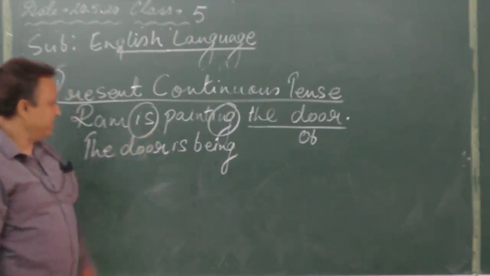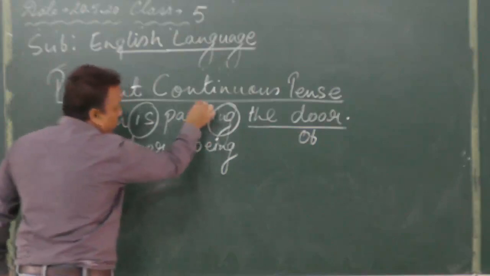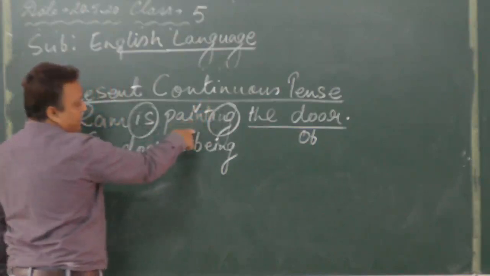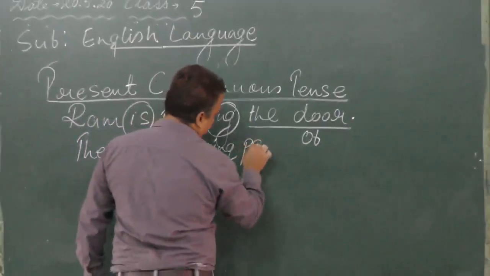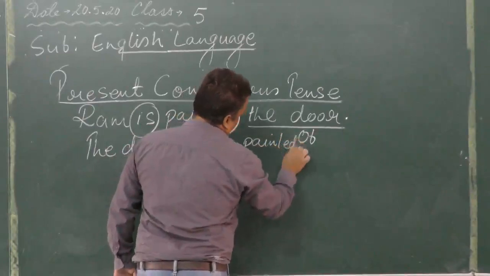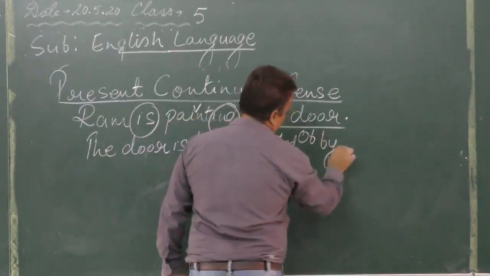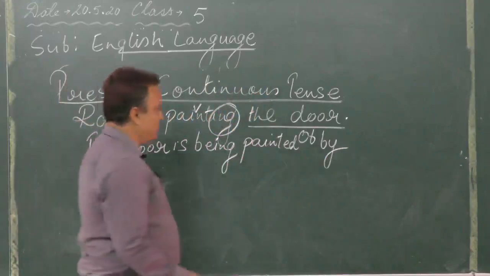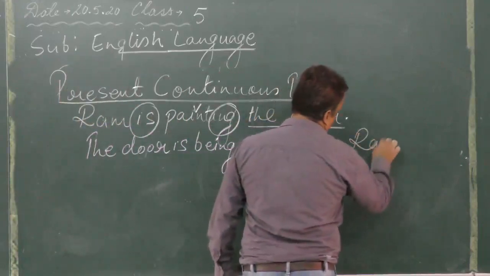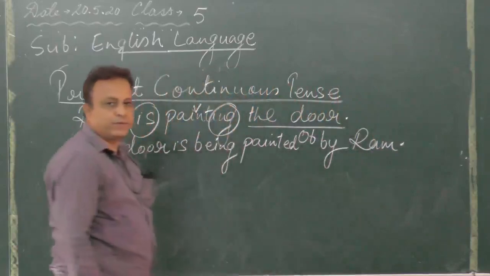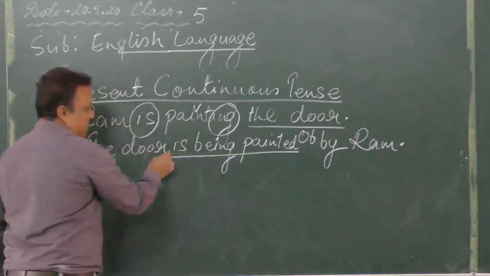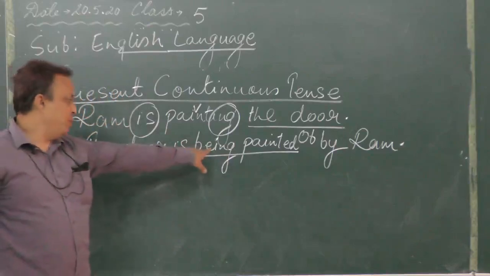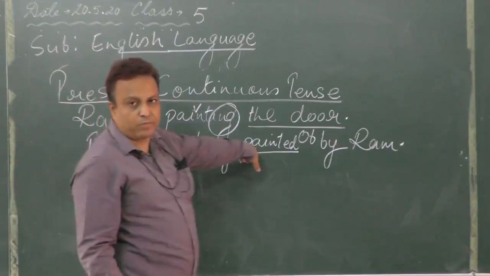So the door is being. And again over here, this is the main verb in the question. Third form of painting: paint, painted, painted. So the door is being painted by Ram. Ram will remain Ram. This is the formula of the present continuous tense: is, being, third form of verb. Okay?